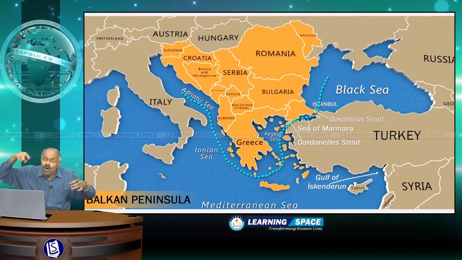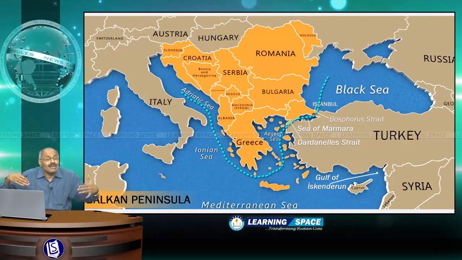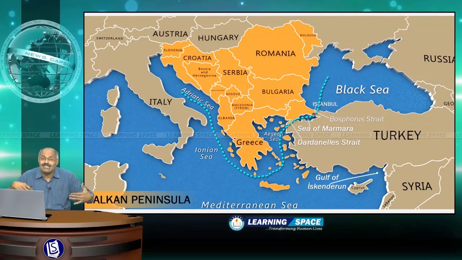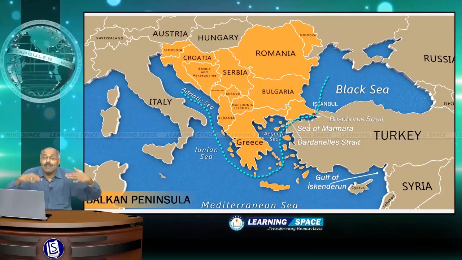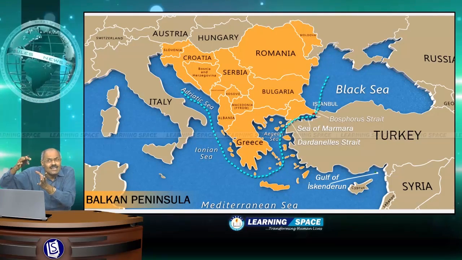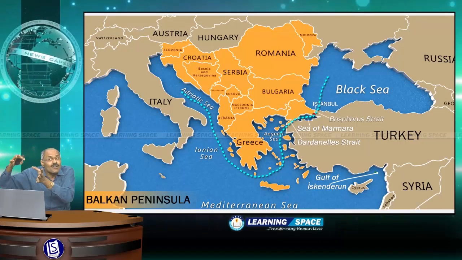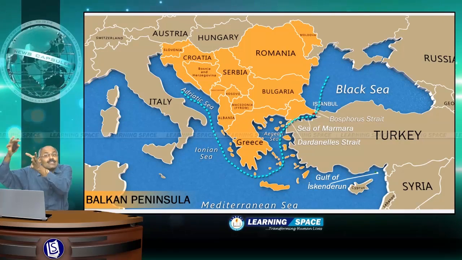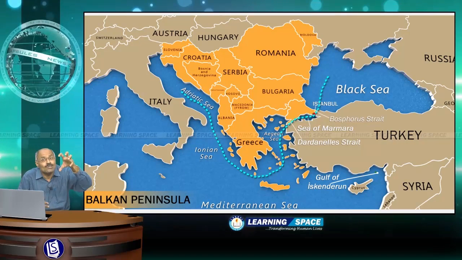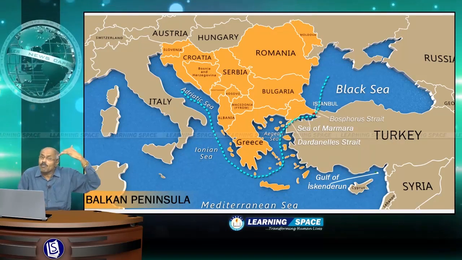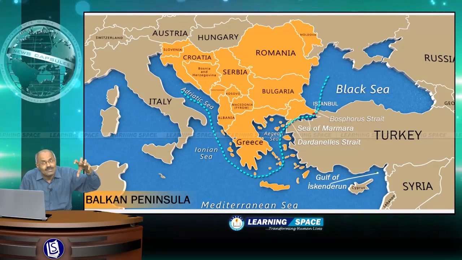So all around water is there, and please don't forget this sequence. This is very, very important. Adriatic Sea, then Ionian Sea, then Mediterranean Sea, then Aegean Sea, then Dardanelles Strait, then Sea of Marmara, then Bosphorus Strait, then Black Sea. So all around it is water, and this is known as the Balkan Peninsula, and part of Turkey is in Balkan Peninsula.